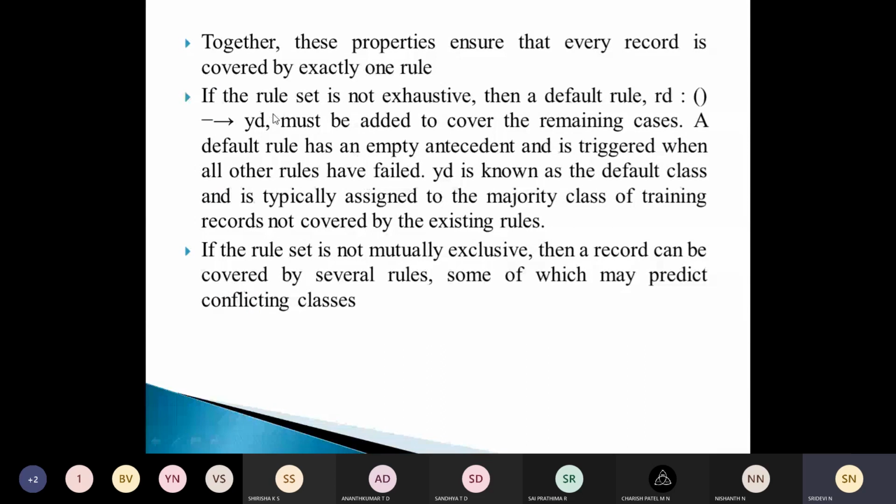Y_d is known as the default class, and it is assigned to the majority class of training records which are not covered by the existing rules. If you have formed some rules and we are not able to classify the records under any of the classes, then they come under this default. And if the rule set is not mutually exclusive, then a record can be covered by several rules, some of which may predict conflicting classes. Mutually exclusive means you should not have a record which can be covered under many rules. If it is not mutually exclusive, then obviously a record will be covered by several rules.